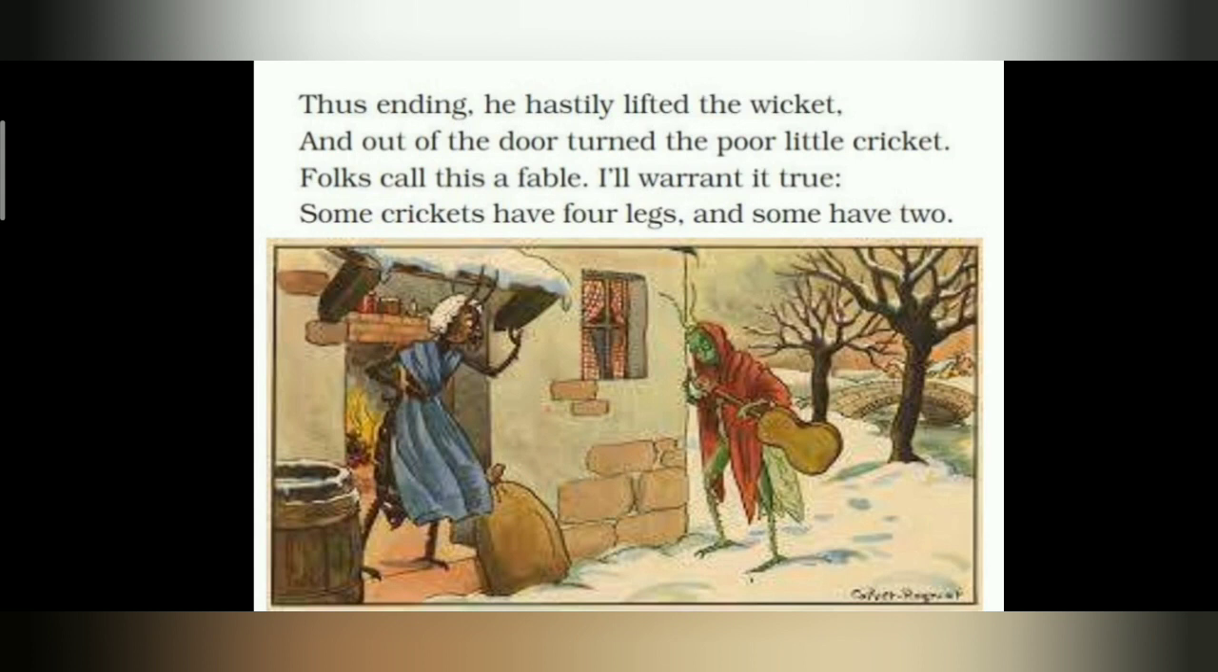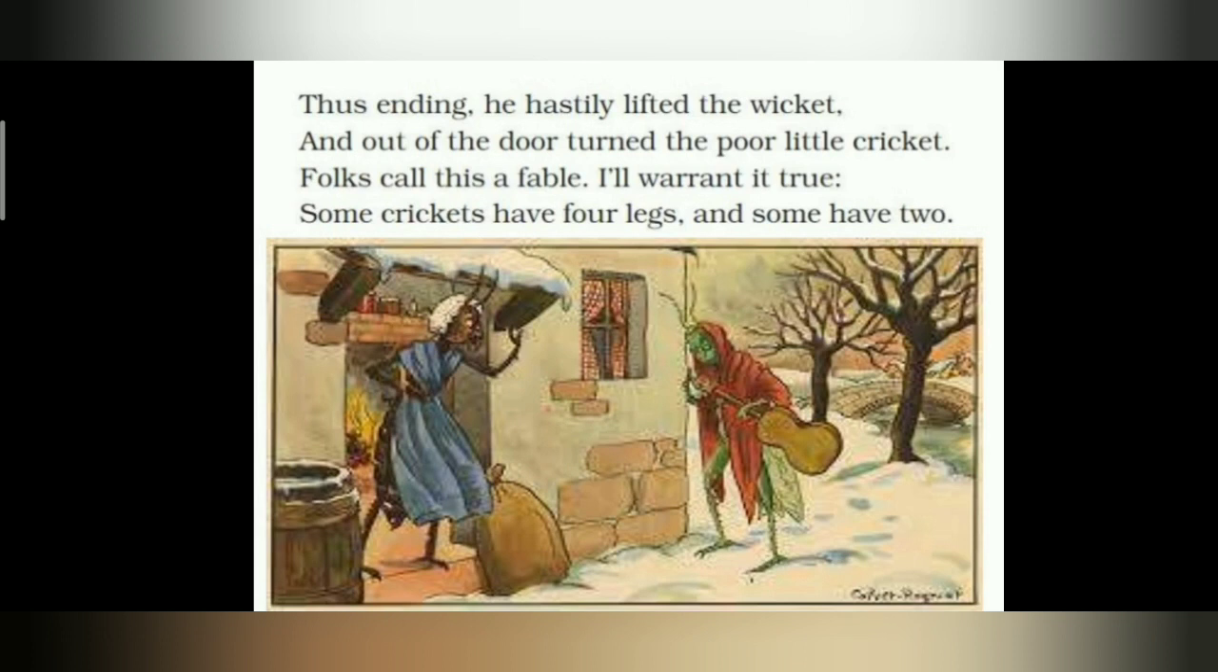Folks call this a fable, I will warrant it true. Some crickets have 4 legs and some have 2. So here hastily means quickly. And wicket refers to a small door, and folks are the people. See the last line, some crickets have 4 legs and some have 2. Here some have 2 refers to the human beings.